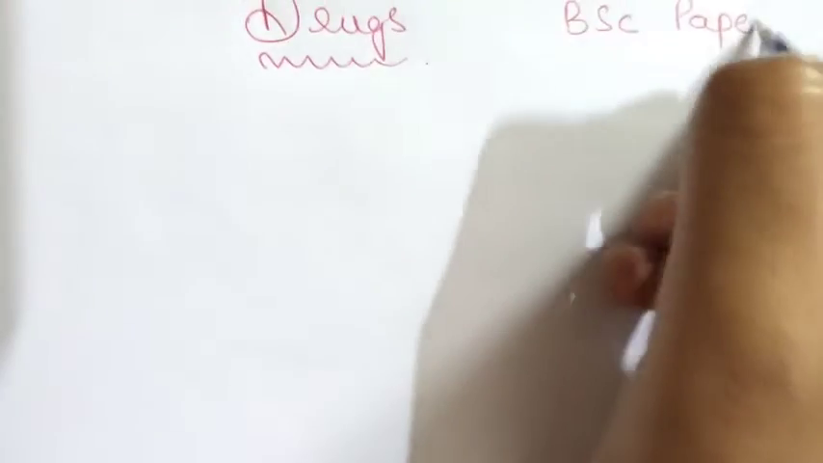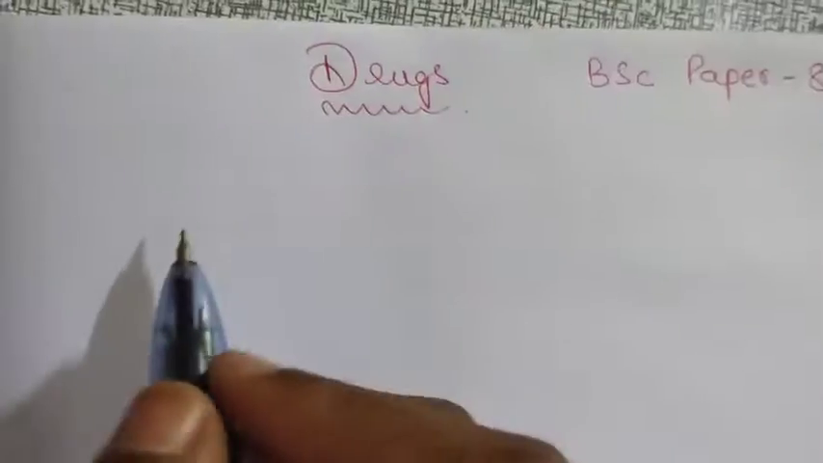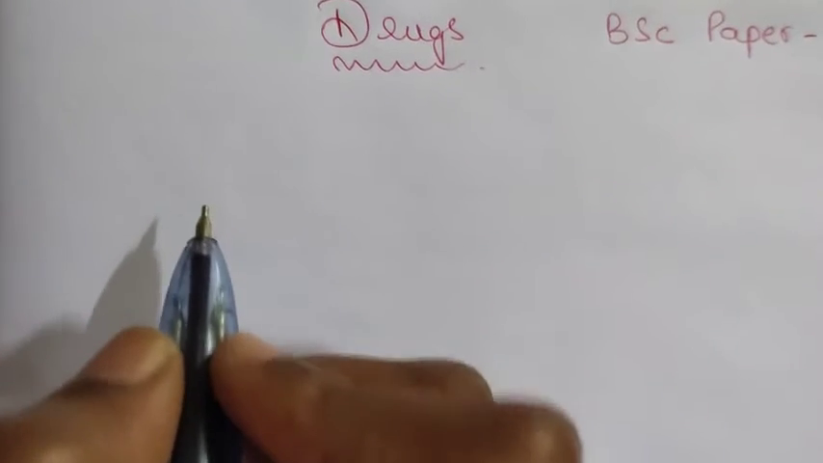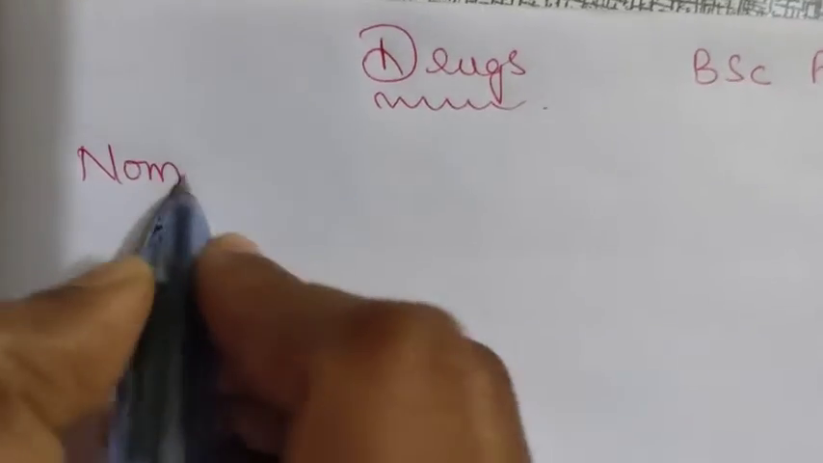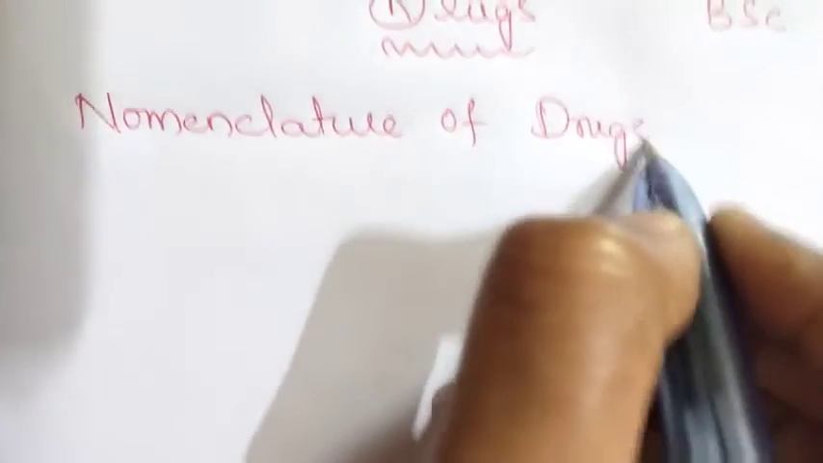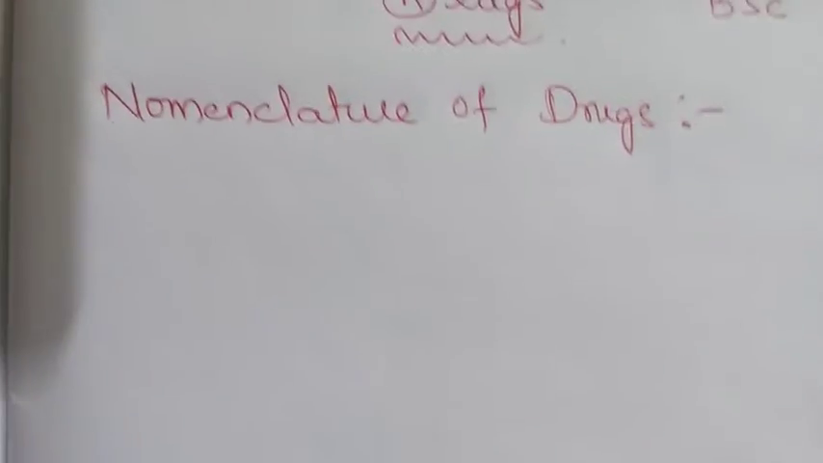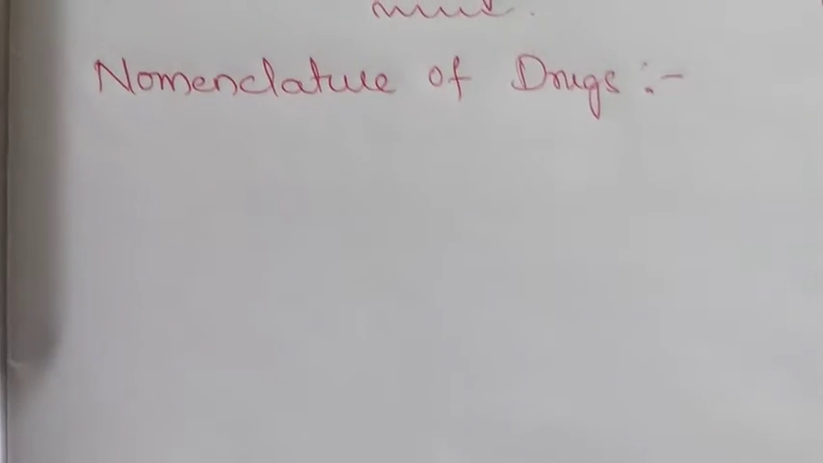Today we are going to discuss the topic drugs. This is a BSc paper 8th topic. In this one we are going to discuss the nomenclature of drugs. By using this nomenclature only, we are giving the name to a particular drug.